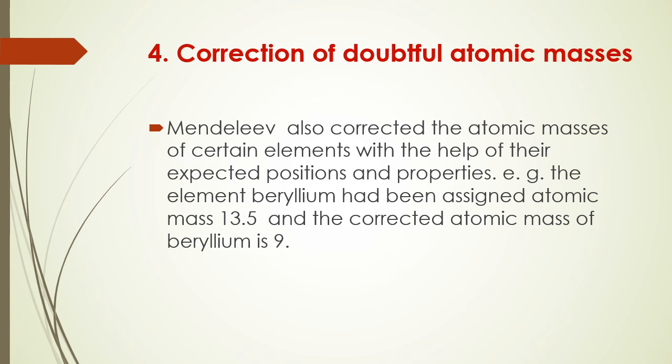Fourth achievement, that is correction of doubtful atomic masses. Mendeleev also corrected the atomic masses of certain elements with the help of their expected positions and properties. For example, the element beryllium had been assigned atomic mass 13.5 u, and the corrected atomic mass of beryllium is 9. So, Mendeleev corrected certain atomic masses based on the positions and properties of that particular element.